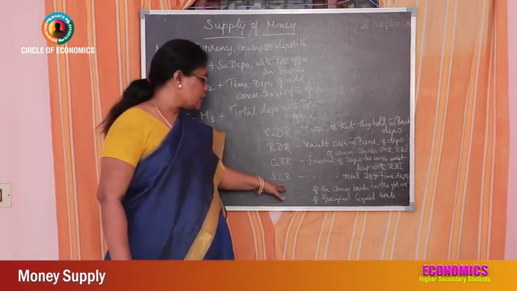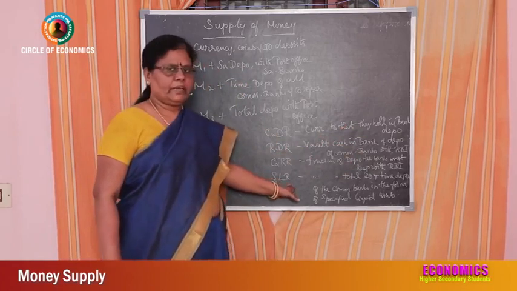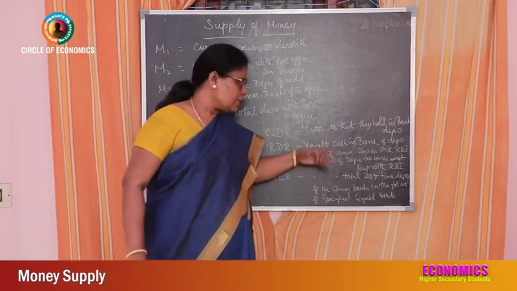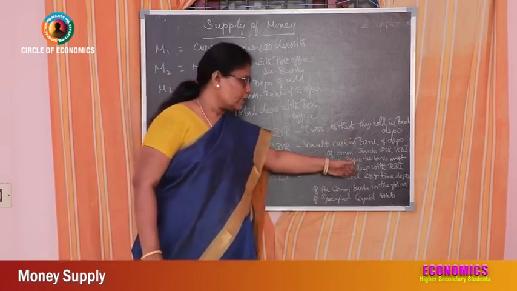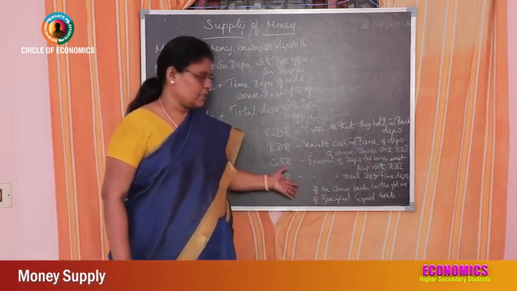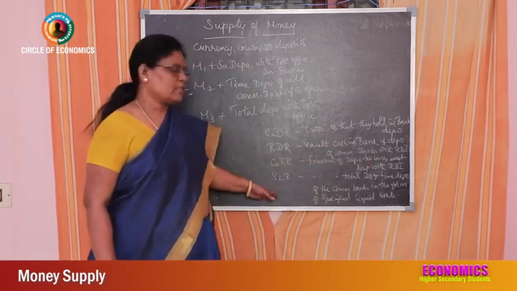And statutory liquidity ratio is a fraction of the total demand and time deposits of the commercial banks in the form of specified liquid assets.